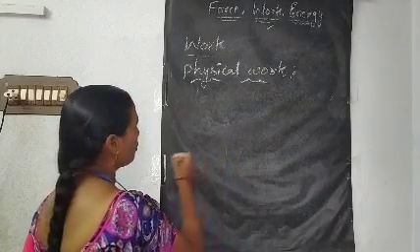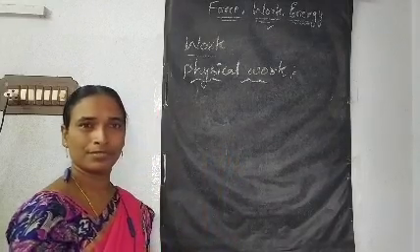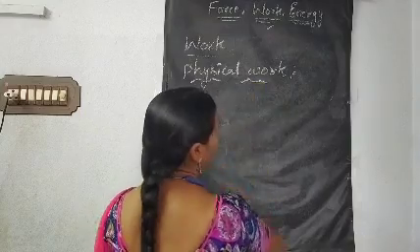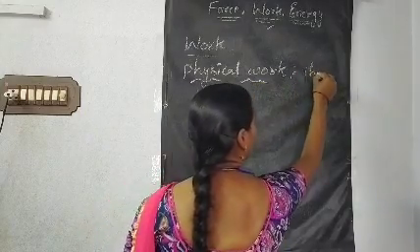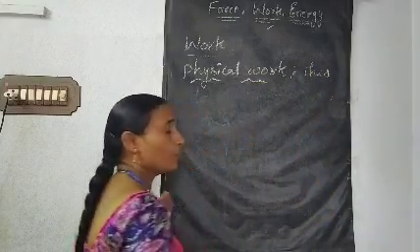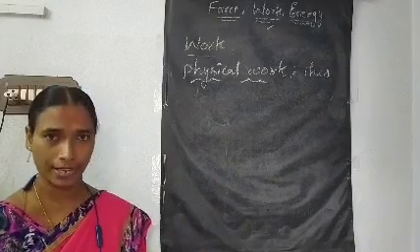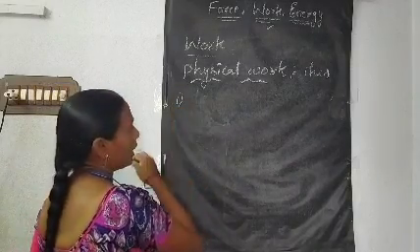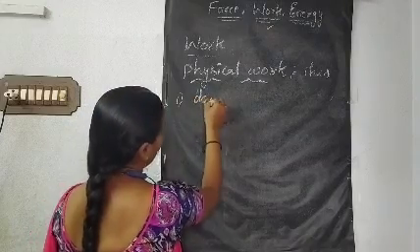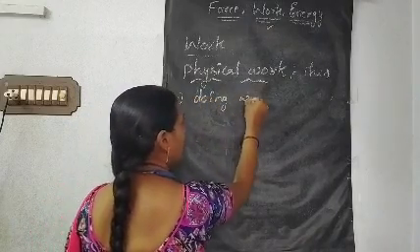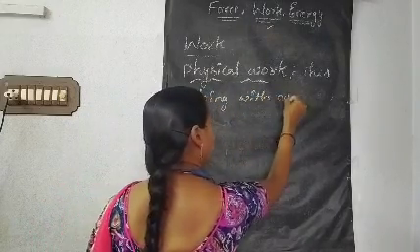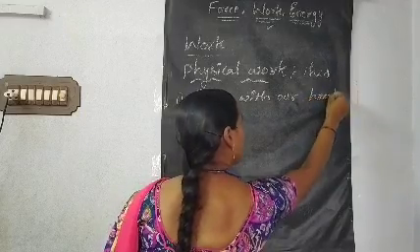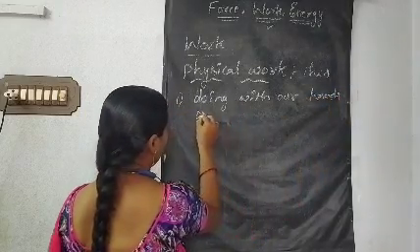What is this? Good. Writing. So how can you write the definition for it? The work which we are doing with our hands or legs, that is called physical work. First condition, doing with our hands or legs.